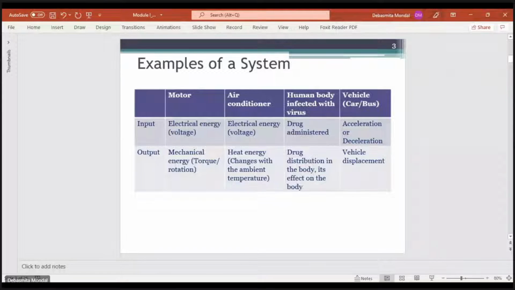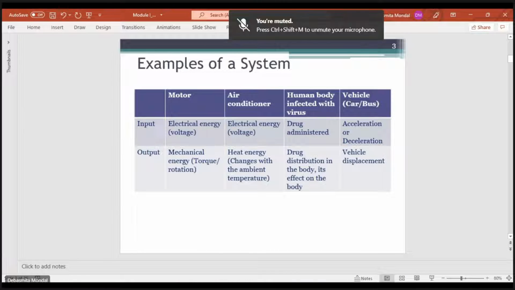So either you accelerate the vehicle, or you decelerate, or you press the brake. The output of that will be a change in the velocity of the car as well as the displacement of the car. So these are some very crude examples of systems.